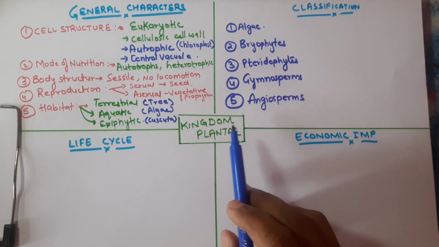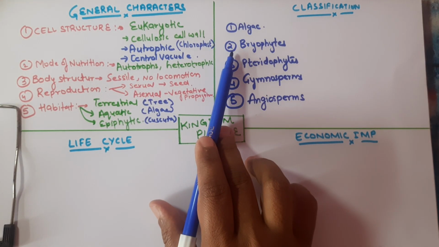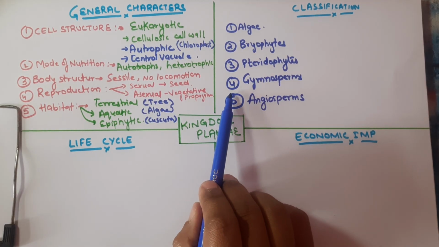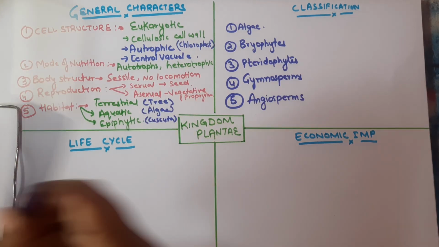Okay, student, you got it. The Kingdom Plantae is classified into 5 types. The first is algae, the second is bryophyte, the third is pteridophyte, the fourth is gymnosperm, and the fifth is angiosperm. So now let's talk about them one by one.